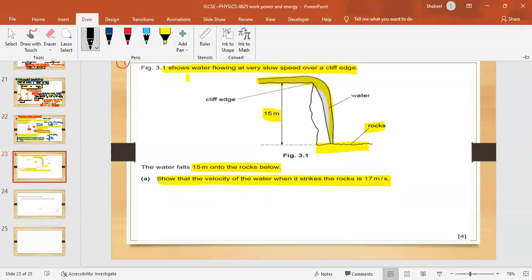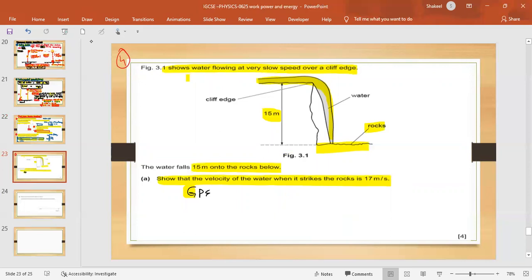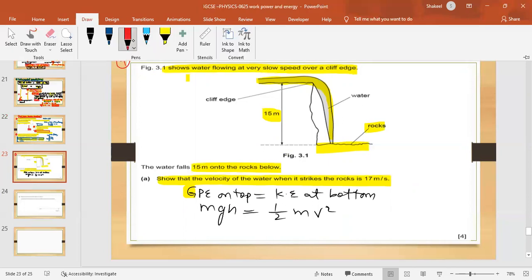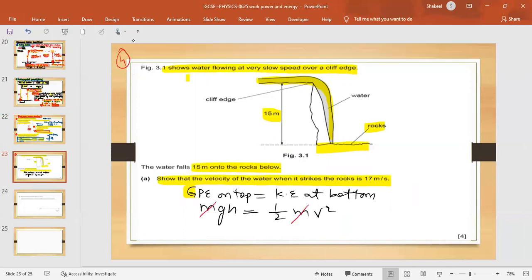So we will say that GPE on top is equal to kinetic energy at the bottom. GPE is mgh and kinetic energy is half mv squared. As both sides have mass, and mass is not given in the question, mass will cancel away, and you have to find speed. Shift 2 to this side: 2gh equals v squared, and then take the square root.